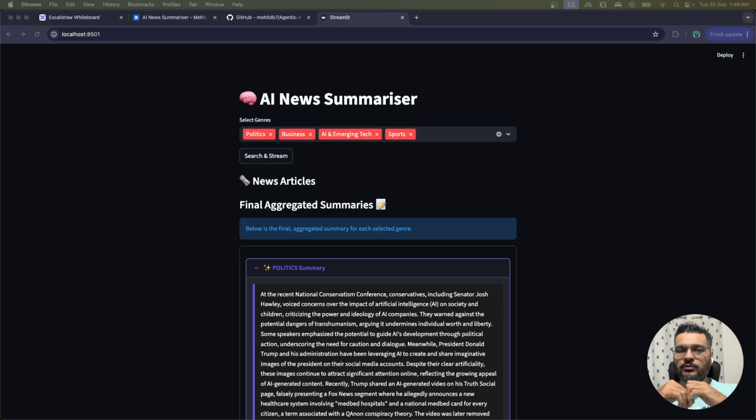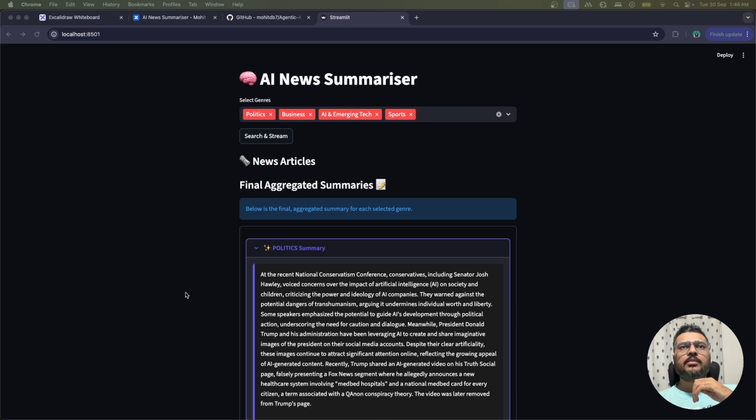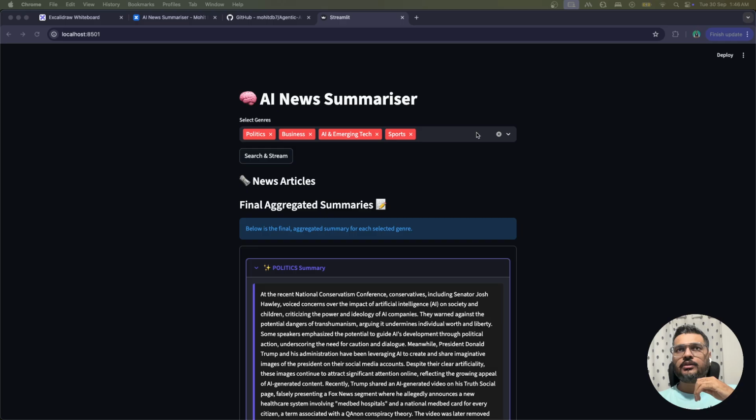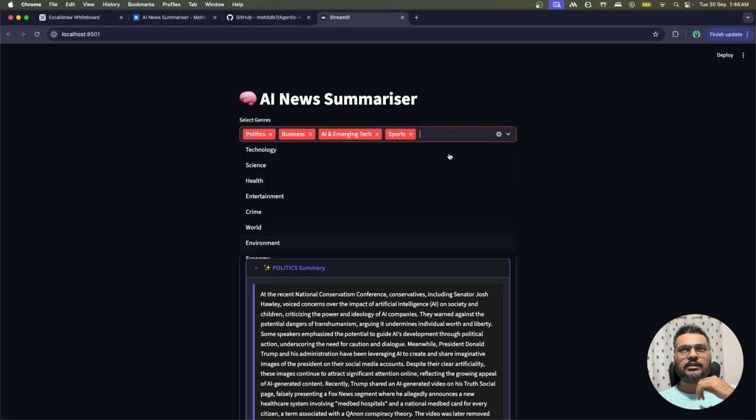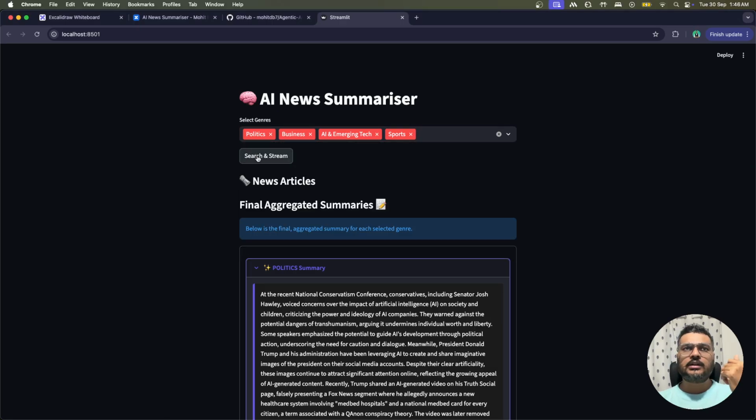So let us understand what this project does. When you come to this particular page, you select your interest from here like this. You can select the interest, and after that, when you say search the news, it will hit the web search API, and we will understand each and every component in detail. So it will hit the web search API. It will get the news items for you.